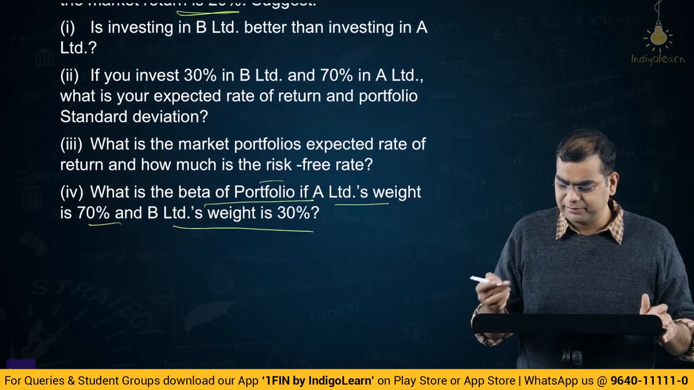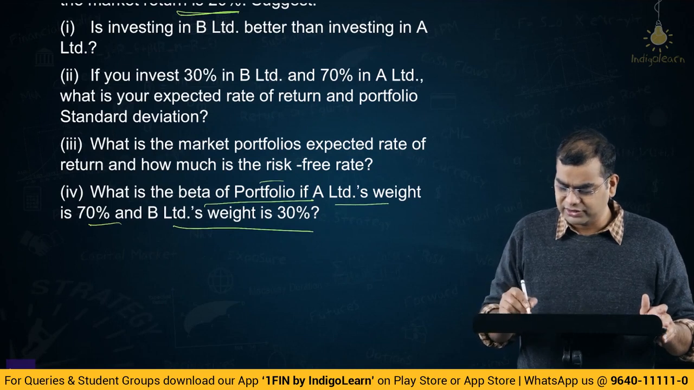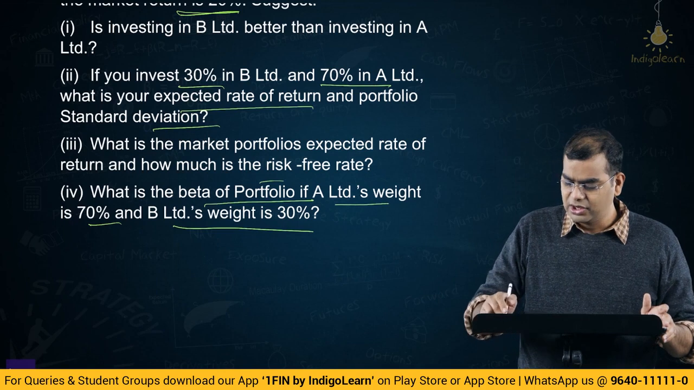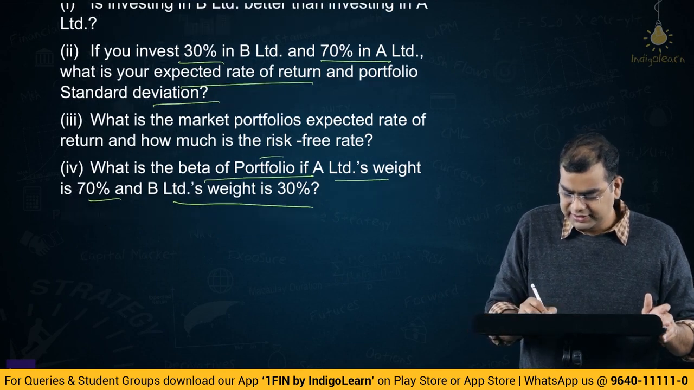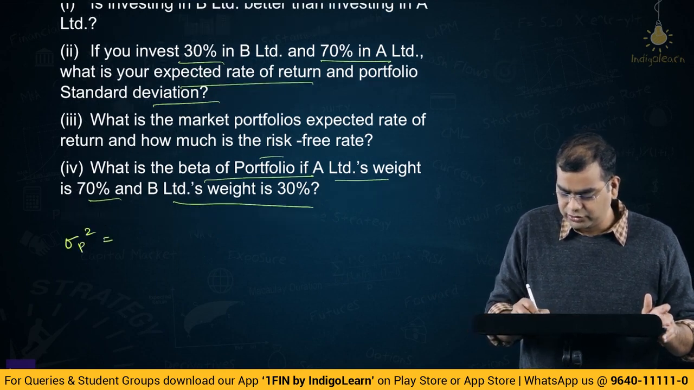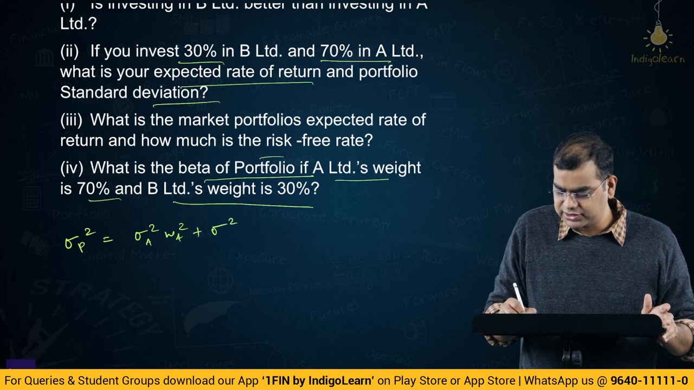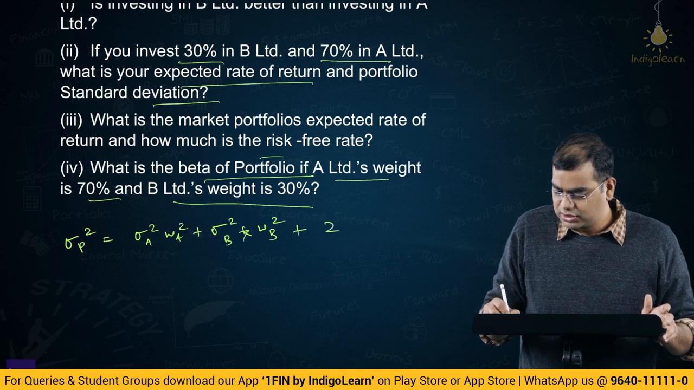First, is B Limited better than A? I don't know, we'll have to see. You are investing 30% in B, 70% in A. What is expected rate of return and standard deviation? Okay, so variance of portfolio is variance A into weight A square plus variance B into weight B square plus 2 correlation.